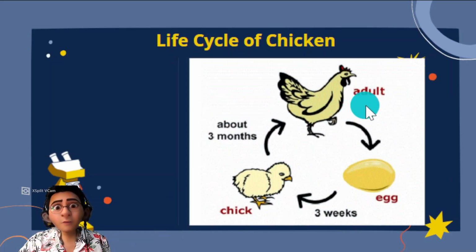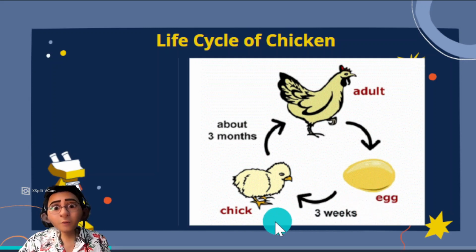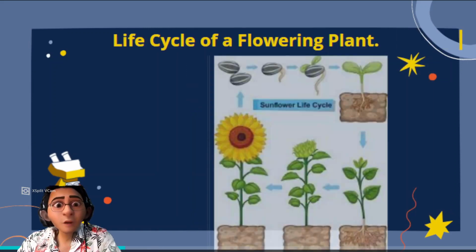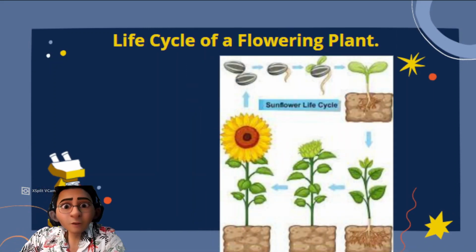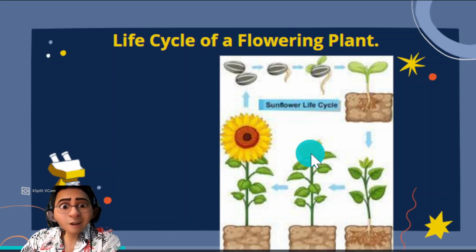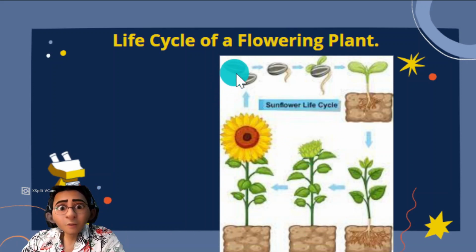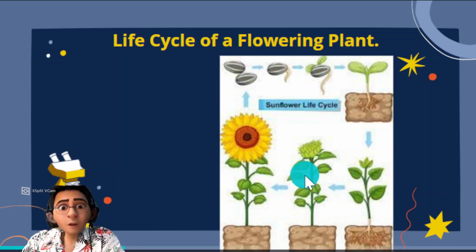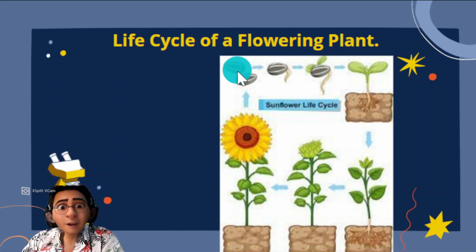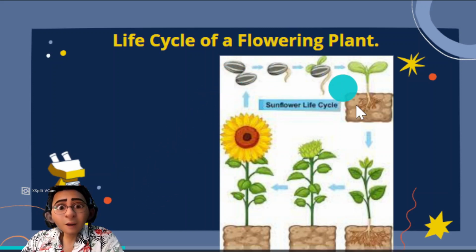Or we have learned about the life cycle of a chicken. Adult will lay egg, will hatch, become a chick, will grow into an adult chicken. So this is a life cycle of a chicken that we have learned last year. Or we have learned about life cycle of a flowering plant. Example here, sunflower life cycle. The seed will grow roots, will grow shoots, will grow more leaves, and then the plant will grow a flower. The flower will die and produce seeds, and the cycle will happen again and again.